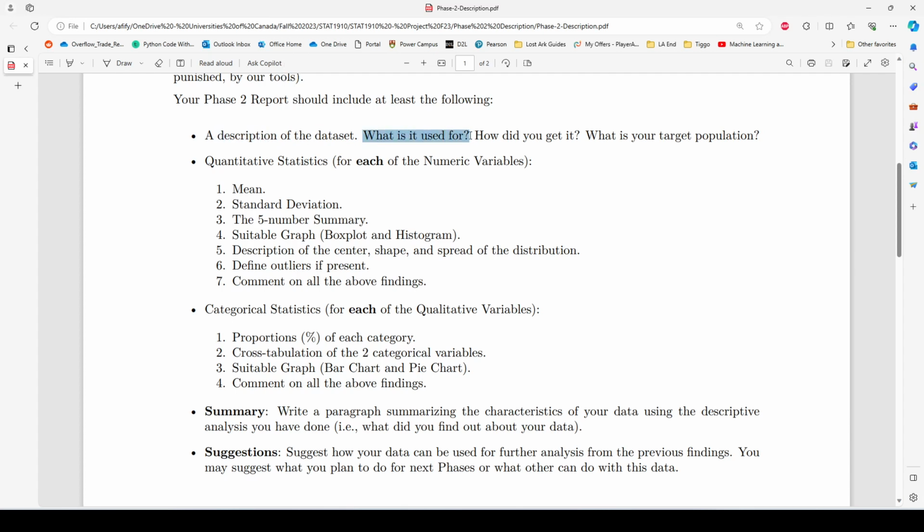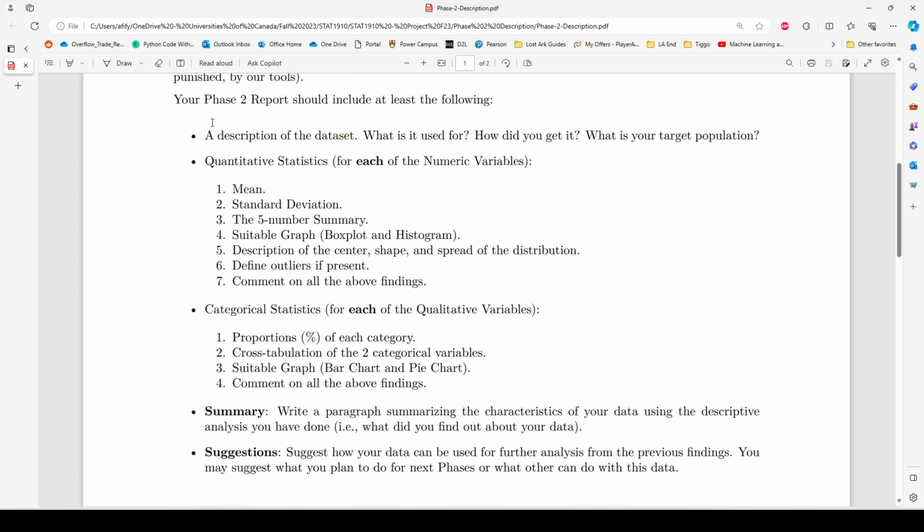What is it used for? What do you want to do with this dataset? How did you get it? The source of the dataset. If you got it online, please put the link and the time that you accessed it. And what's your target population? For example, if this dataset is about the cars in the USA, the target population will be all the cars inside the USA. So it depends on your dataset.